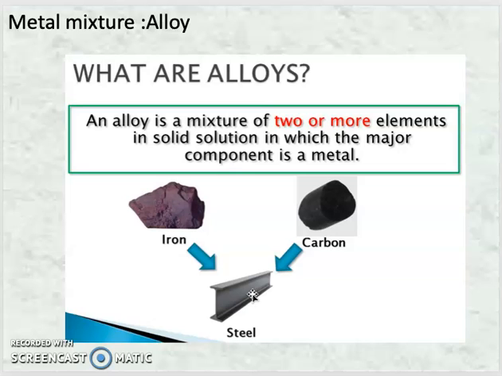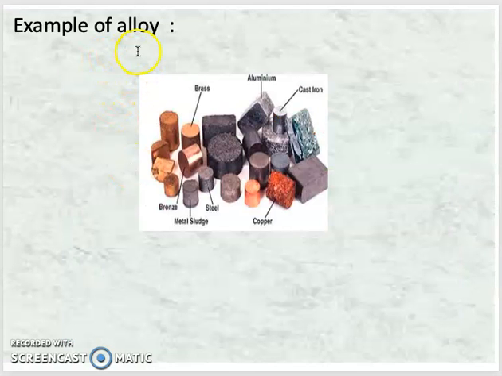So how are they made? They are made by using iron and carbon. When iron and carbon are mixed together, it gives steel. So got it, student? What are alloys? Alloys are metal mixtures. Let us see some examples of alloys.